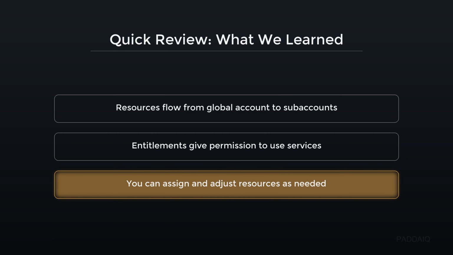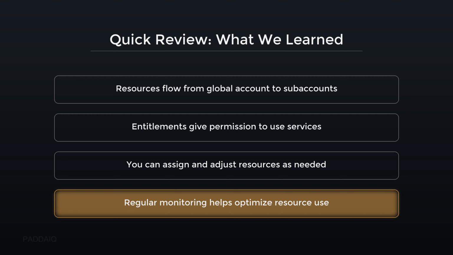You can assign and adjust resources as needed. This means you can easily change computing power or services in SAP BTP without major delays. For example, if your app suddenly gets more users, you can increase memory to keep it running smoothly. This flexibility helps you respond quickly to changing business demands.